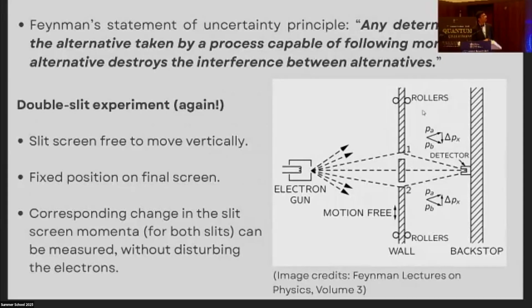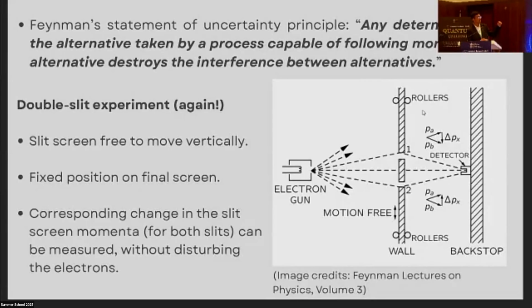So he says that any determination of the alternative taken by a process, which can take more than one alternative, destroys the interference. Now, to understand the equivalence between Heisenberg's inequality and this statement, we can look at the double slit experiment. But this time, the screen with the two slits is free to move about vertically. So if the electron is to reach the position labeled detector on the final screen, then if it chooses slit 1, it has to deflect downwards, and vice versa for slit 2.